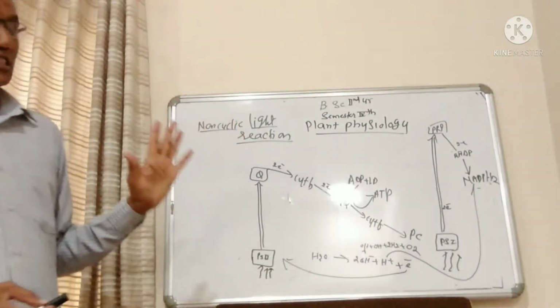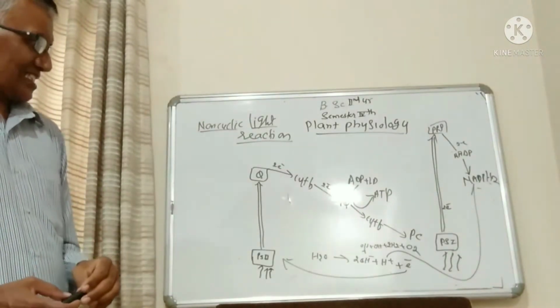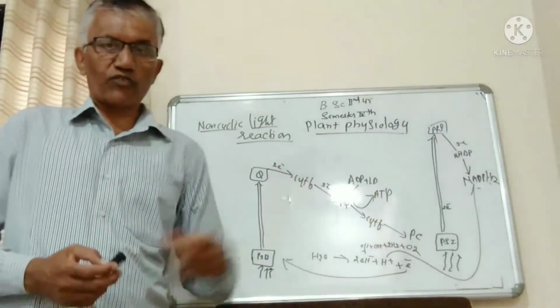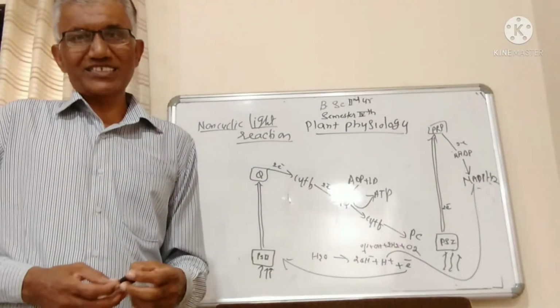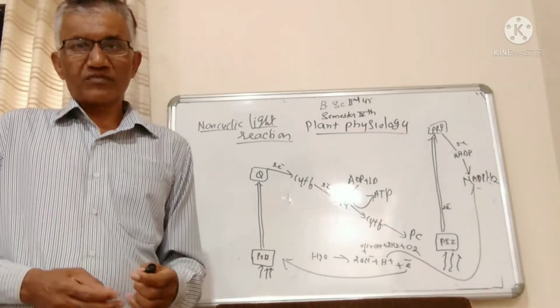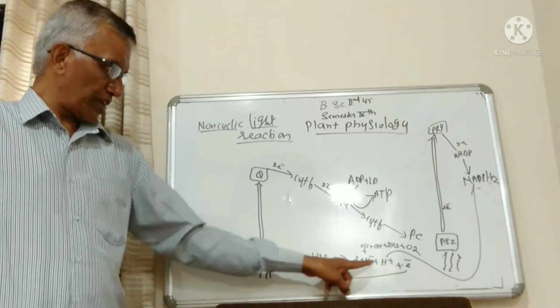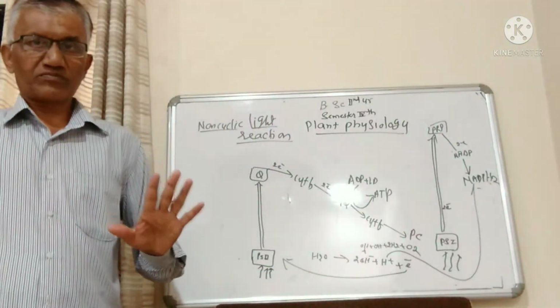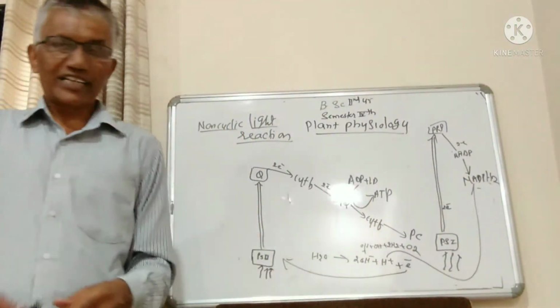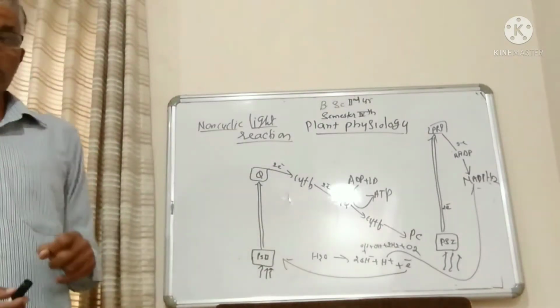Another important aspect in non-cyclic light reaction is the photolysis of water. Photolysis of water means the splitting of water molecules into OH minus and H plus ions.